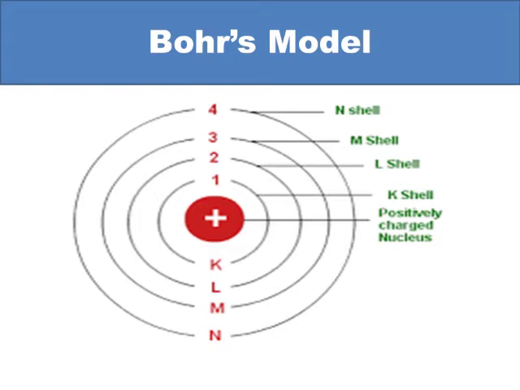The energy of these discrete orbits remains fixed and these energy levels are represented by 1, 2, 3, 4 or K, L, M, N starting from the center.